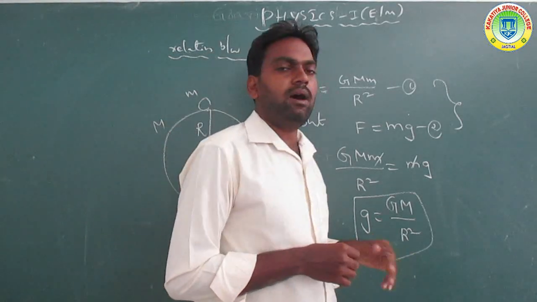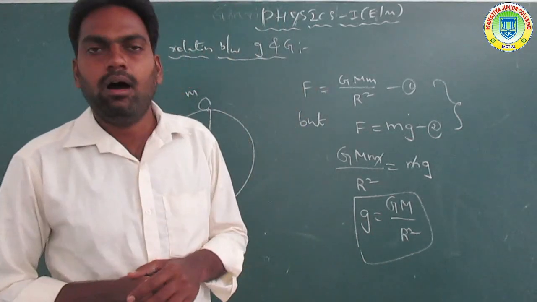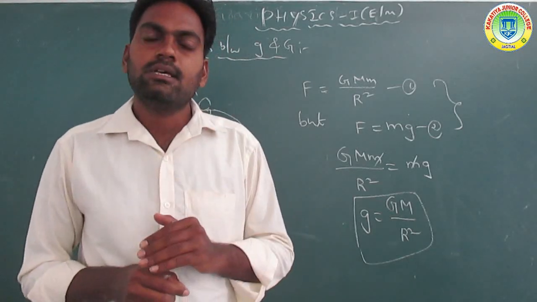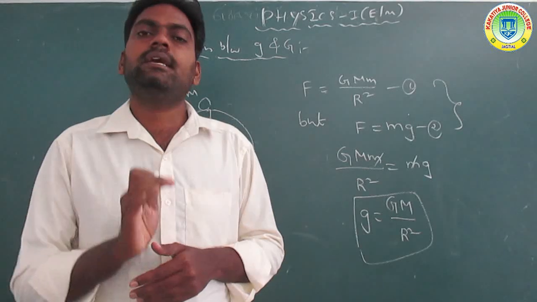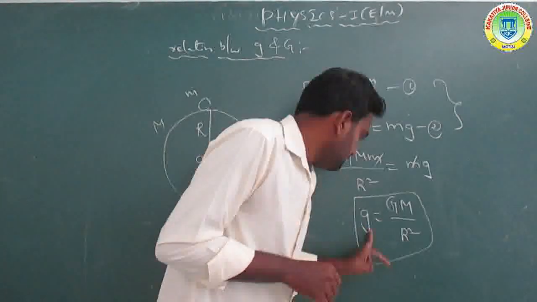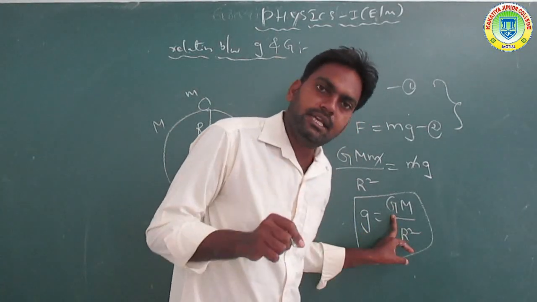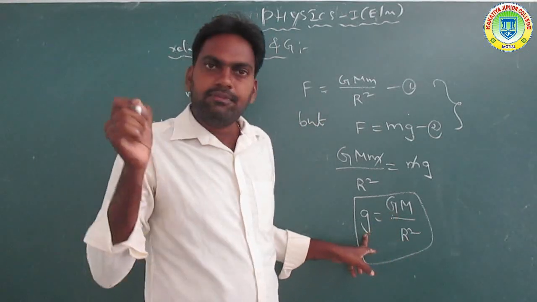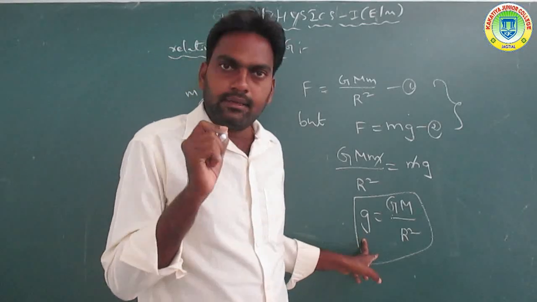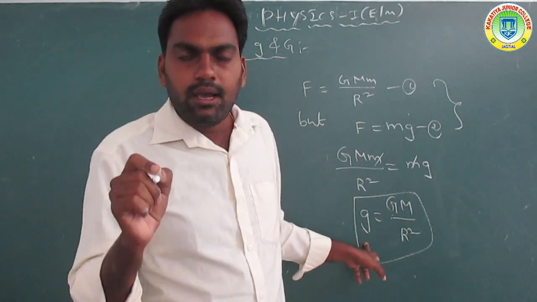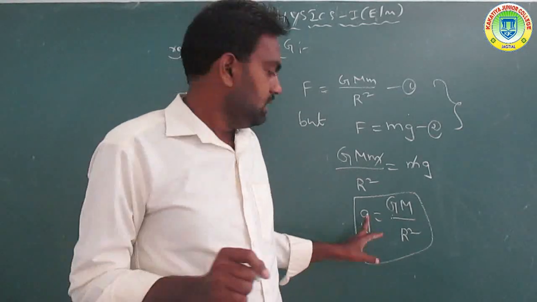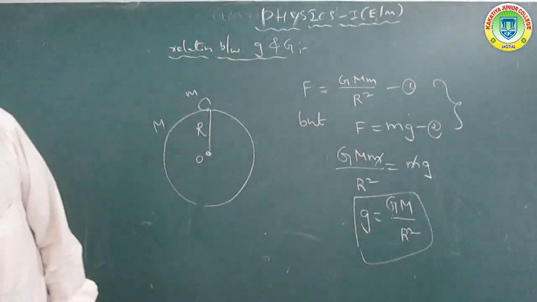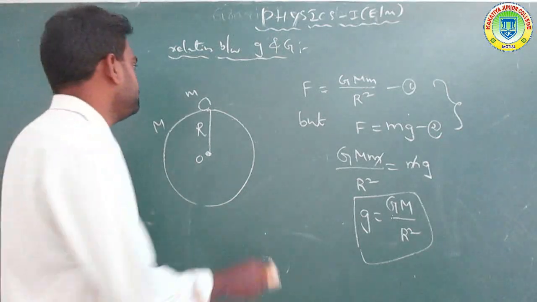So small g is equal to GM by R square on the surface of the earth. In other words, that is the relation between small g and capital G: small g on the surface of the earth. So g is equal to GM by R square. Okay, got it?